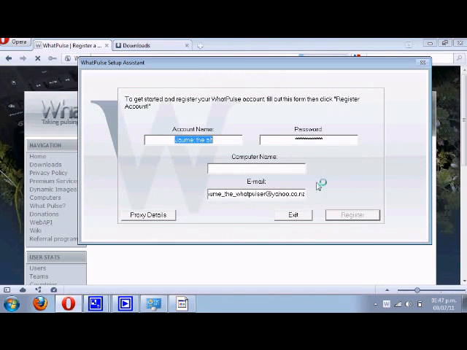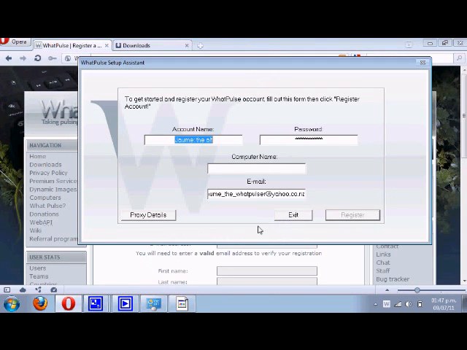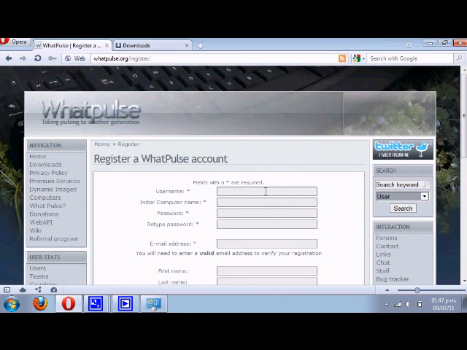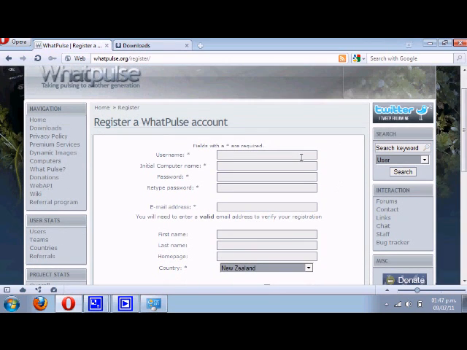If for some reason that does not work, you can just go to the website, so whatpulse.org/register/ just put the username. So I'm going to put Xiaomi the alt. Initial computer name. So here you put the computer name. So what is the name of your computer? Do you want to name it home? Do you want to name it work? Do you want to name it school? Do you want to name it PC, Mac? Well, just come up with a name.